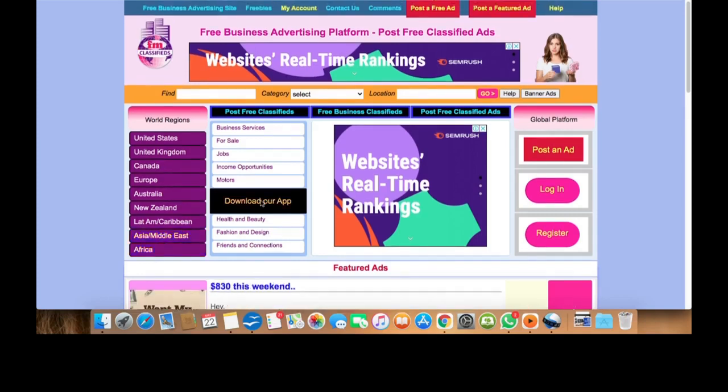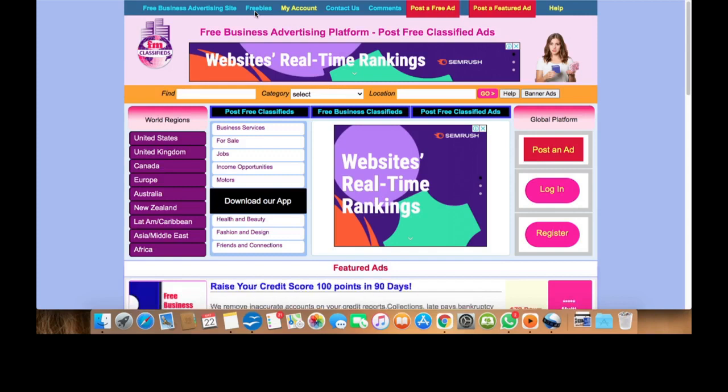Once you've signed in, as you can see, I'm already signed in here, and I see they've got freebies, but I'm not going to check that. I've never really checked the freebies. When I'm on this platform, I just want to post something so that I can get free traffic, and I've been getting a lot of traffic.